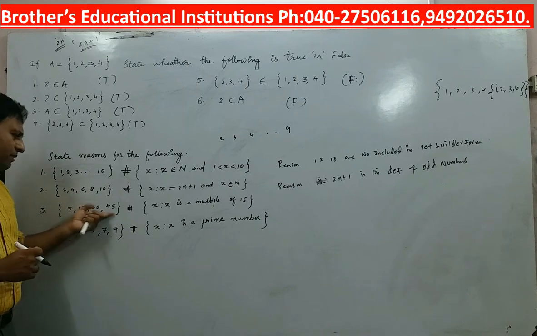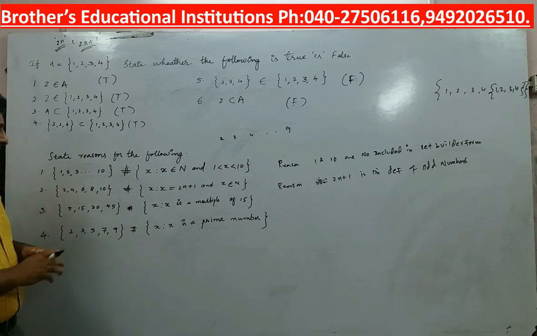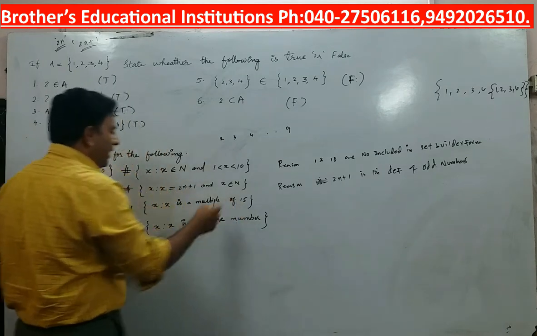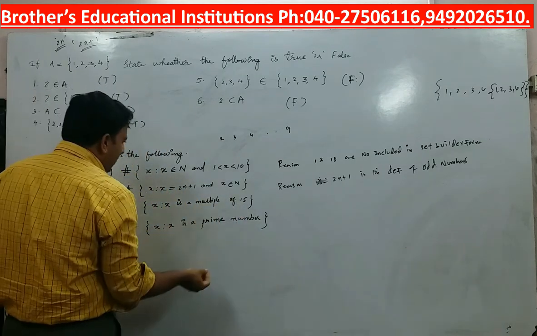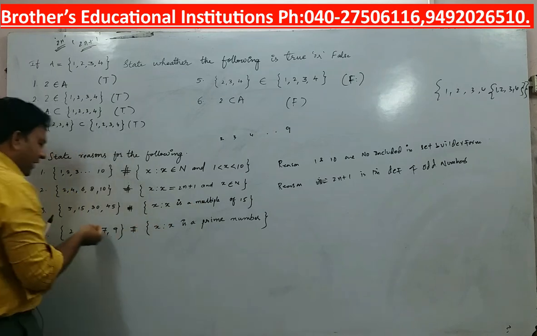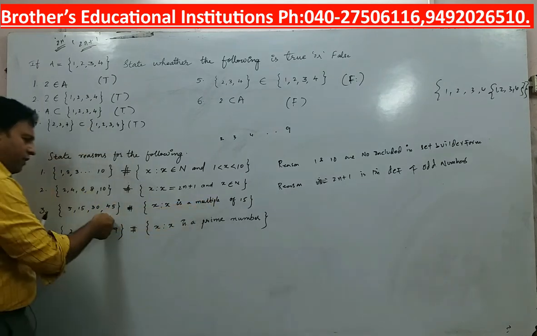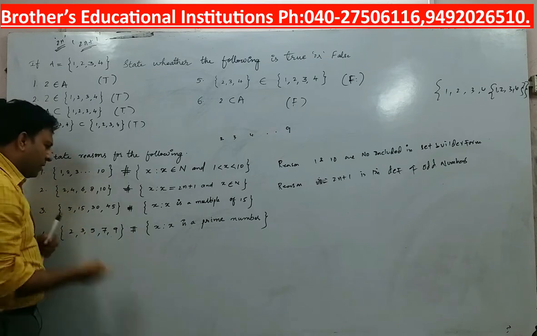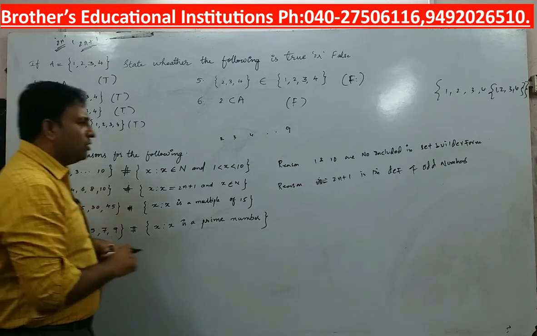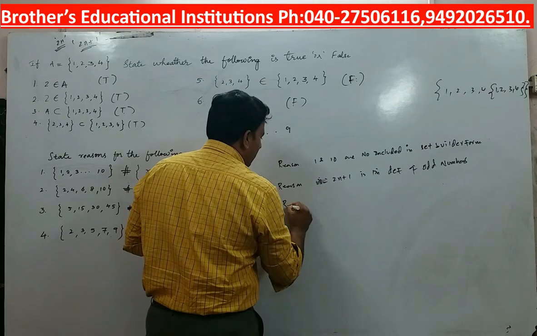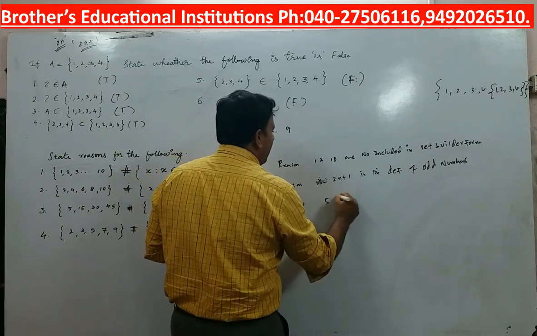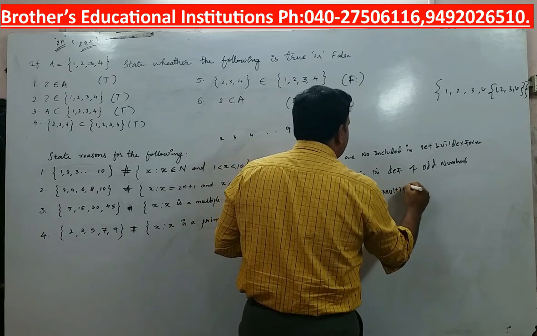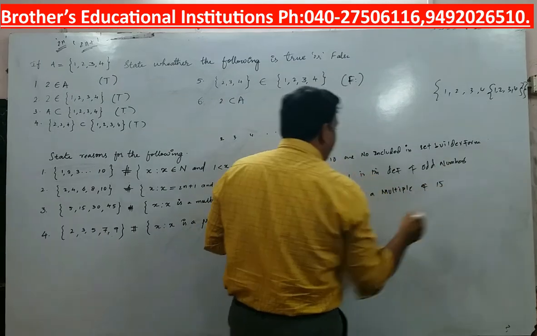5, 15, 30, 45 is a roster form. X is such that X is a multiple of 15. Now, is it a multiple of 15? X is a multiple of 15: 45 is a multiple of 15, yes. 30 is a multiple of 15, yes. 15 is a multiple of 15, yes. But is 5 a multiple of 15? No. So what is the reason you will state this time? Reason is 5 is not a multiple of 15.